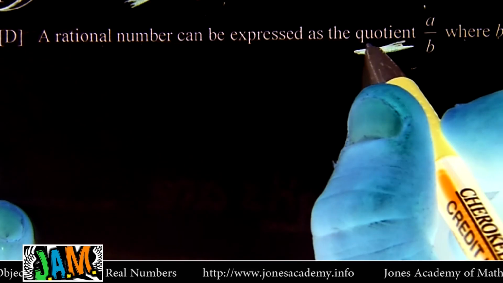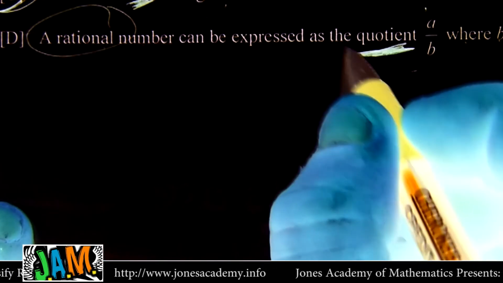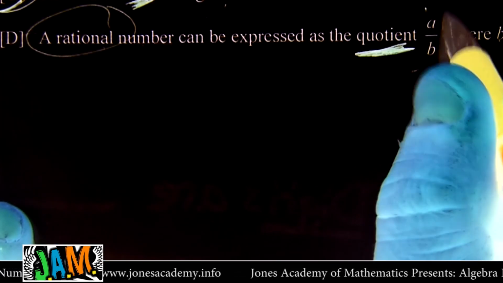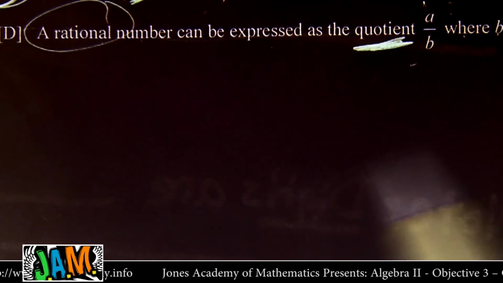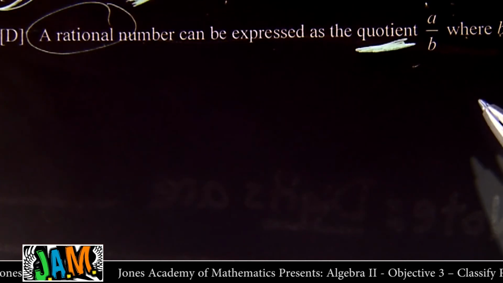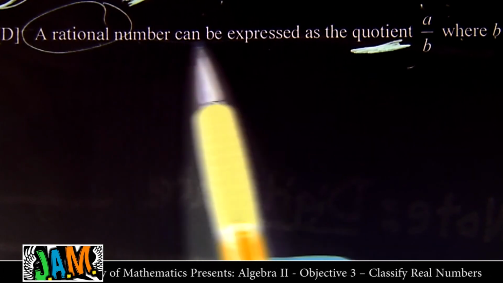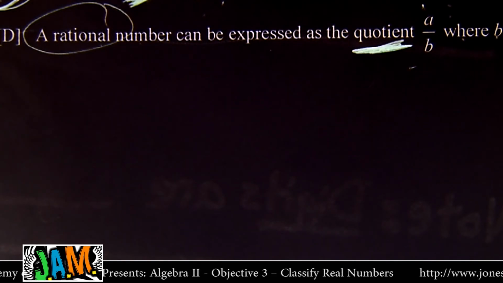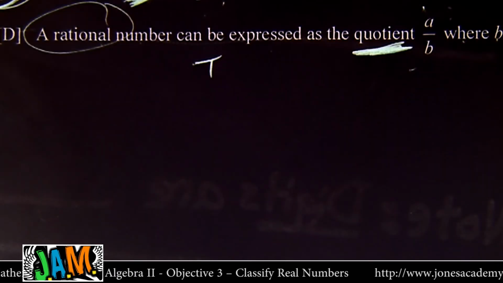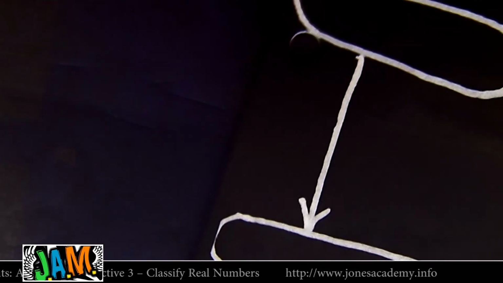Basically, in layman's terms, this says rational numbers can be written as fractions, a over b, like 7 over 9 or negative 5 over 2, as long as b is not 0. You can't have zeros on the bottoms of fractions. So all rational numbers can be expressed as a fraction as long as the bottom isn't 0. That's a totally true statement, and that is the end of the notes right there. All right, that wraps up objective number 3.